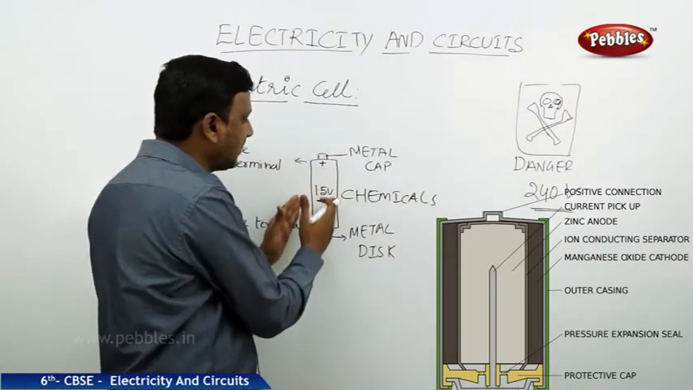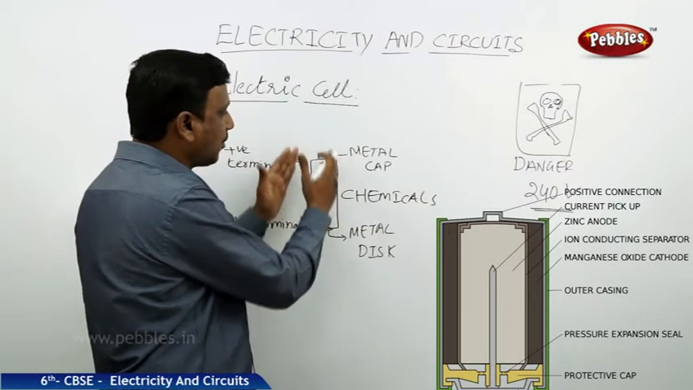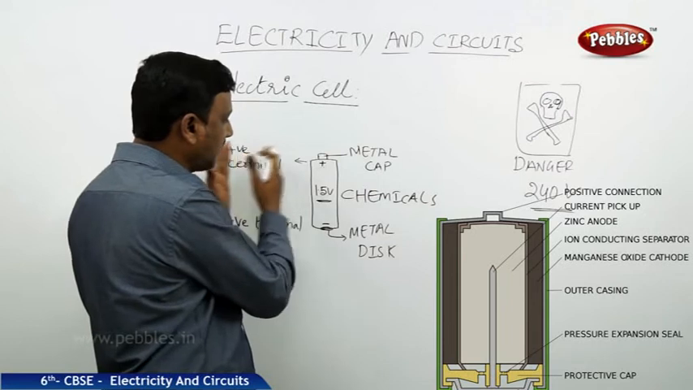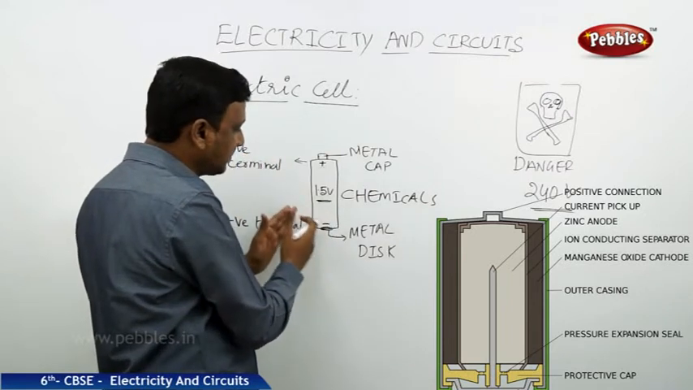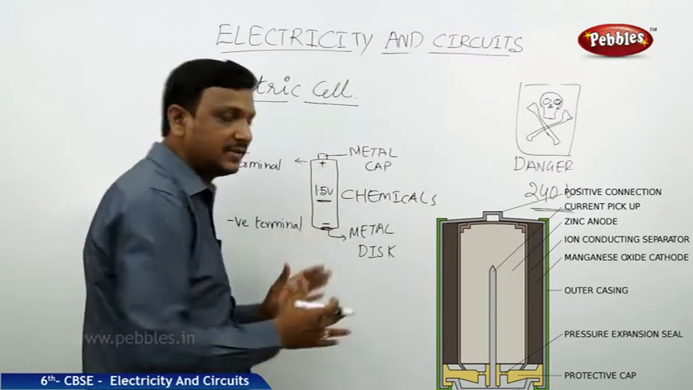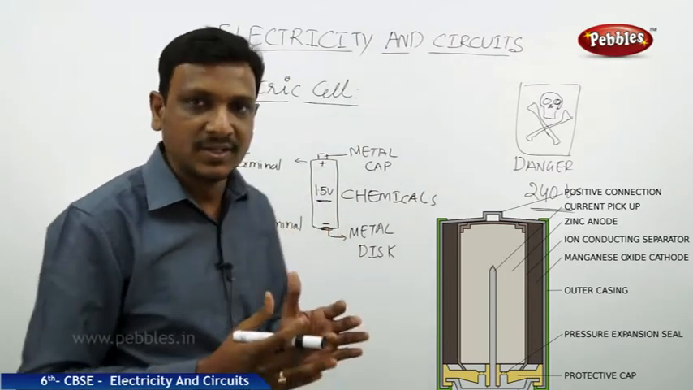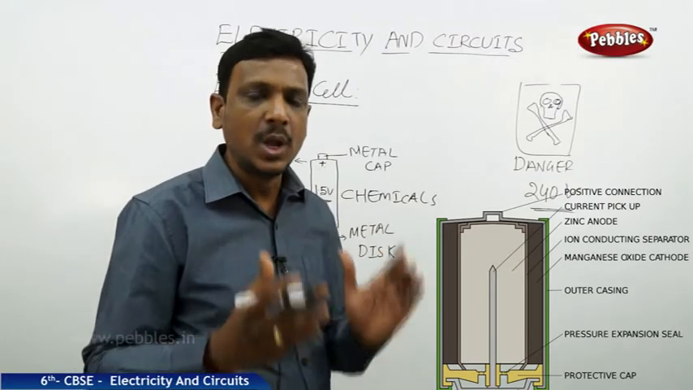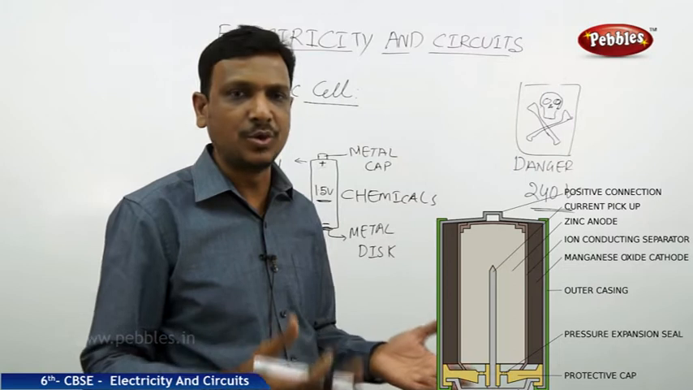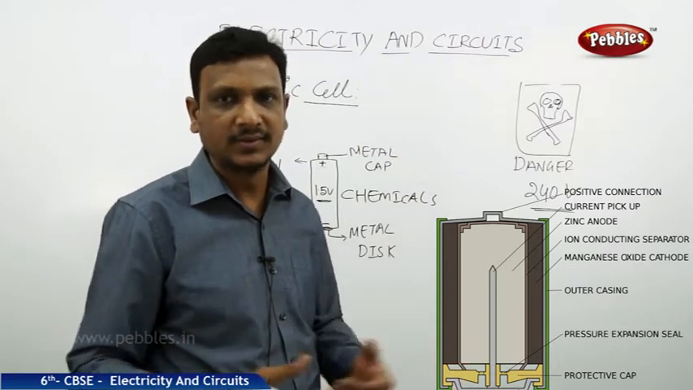The electric cell is a cylindrical body. It has got a metal cap on its top and it is written positive. It's the positive terminal, and at the bottom we have a metal disc labeled as minus, that is the negative terminal. Inside the cell, there are certain chemicals which are packed up. This cell provides the electricity. Once the chemicals are used up, the cell becomes powerless. Then we throw it away and we buy a new one, right?